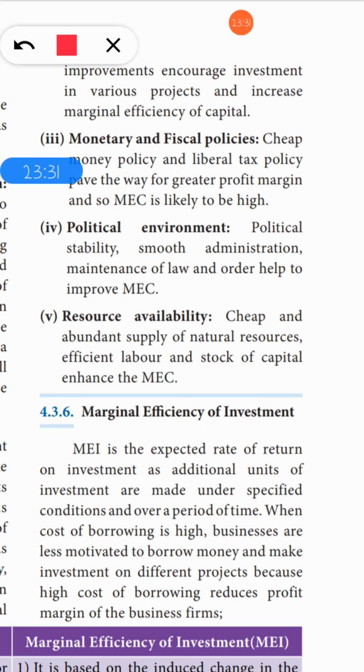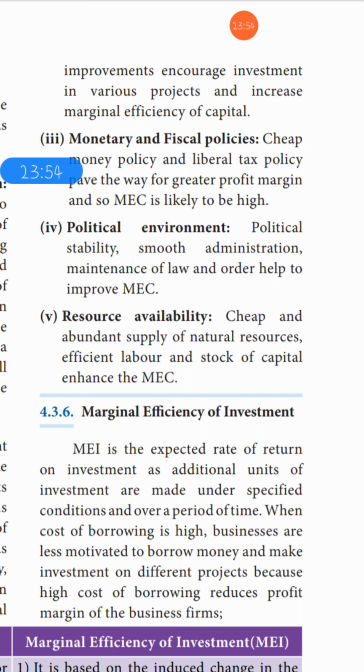Okay, so next is marginal efficiency of investment. MEI is the expected rate of return on investment. MEI is nothing but the return we expect to get on the investment, which is known as the additional units of investment. These are made under specified conditions and over a period of time.